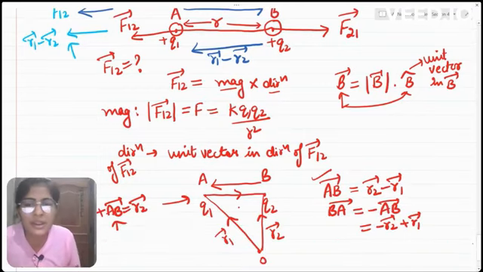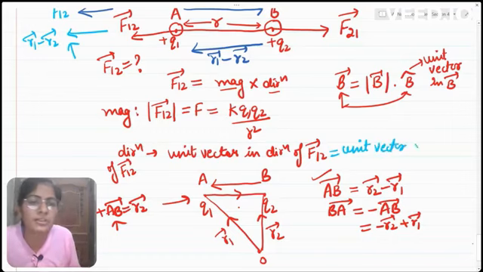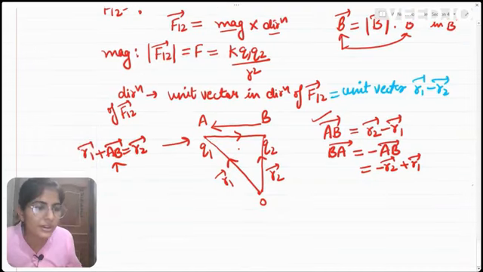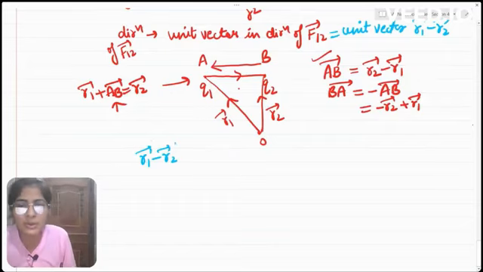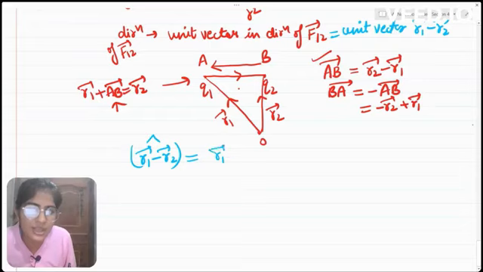So what is the unit vector in the direction of r1 minus r2? It can be written as r1 minus r2 divided by the magnitude of r1 minus r2.